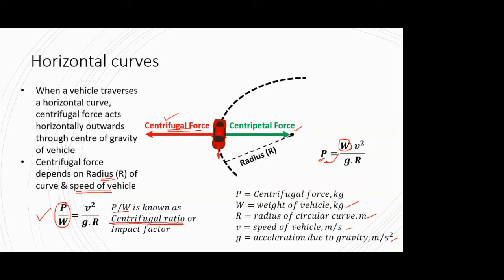And that centrifugal ratio is very important if you are not providing any counteractive measures to your centrifugal force or to the curves, basically. Even instead of P by W, it's V square upon GR somewhere. That is nothing but the centrifugal ratio.